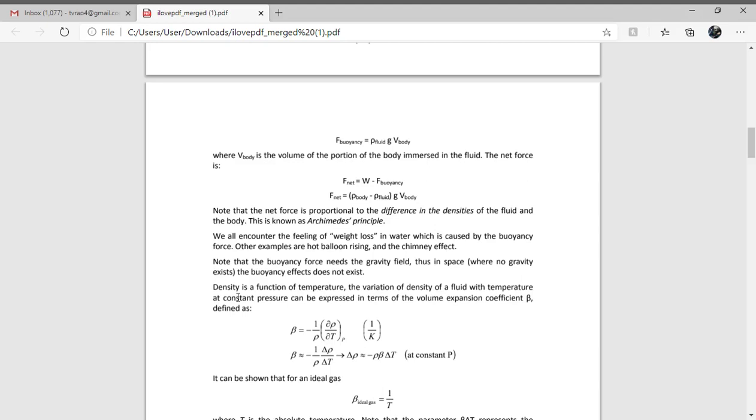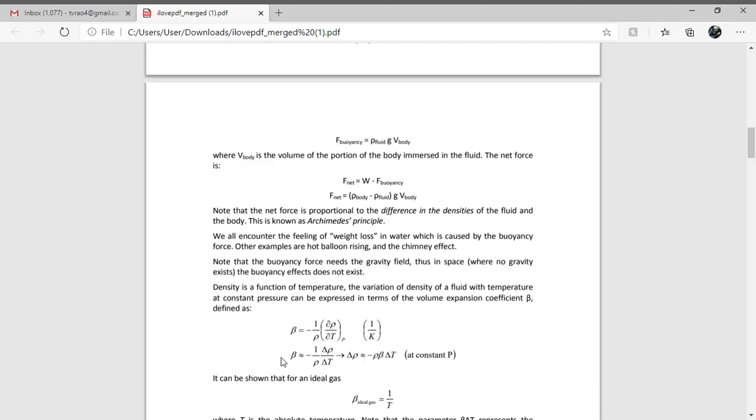So here we are going to discuss one more parameter. It is called the volume coefficient. Since the density is a function of temperature, the variation of density of a fluid with the temperature at constant pressure can be expressed as beta equal to minus 1 by rho, dou rho by dou T, when pressure is constant.